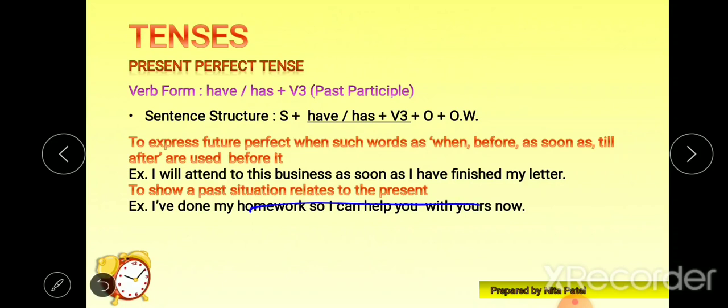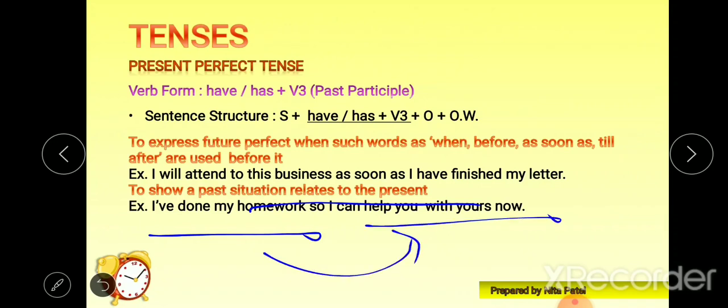So it is related to our present, that I have done something in the past recently, and we can relate it to the present.